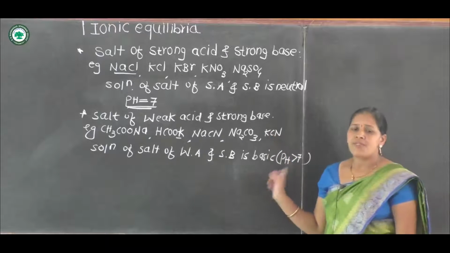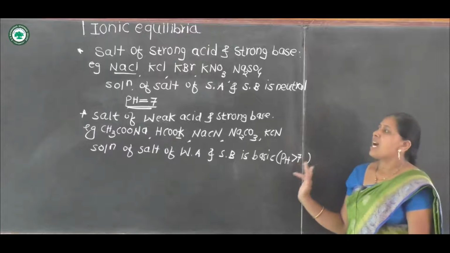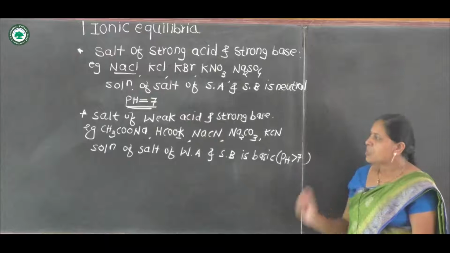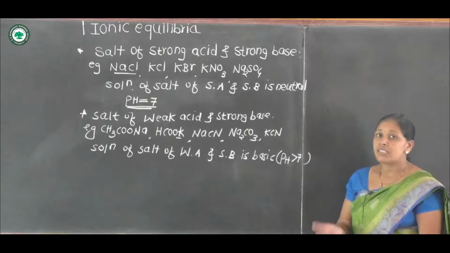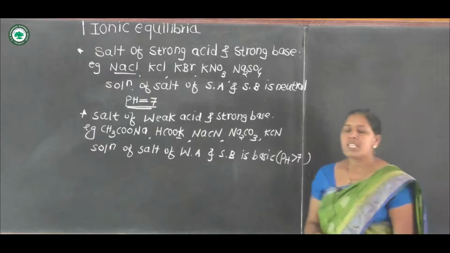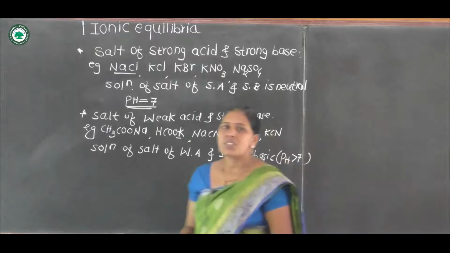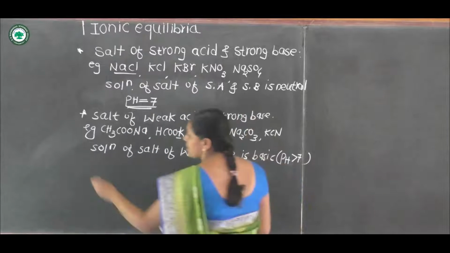These points are very important, because a question will be asked: which of the following salt solutions has pH greater than 7? The solution of a salt of weak acid and strong base has pH greater than 7, because this solution is basic.